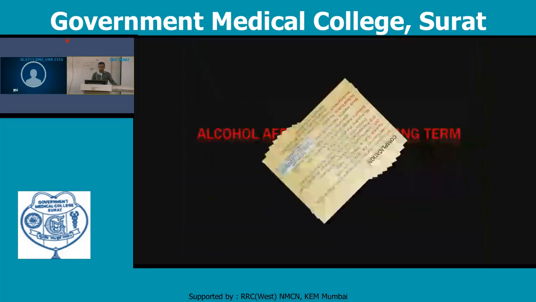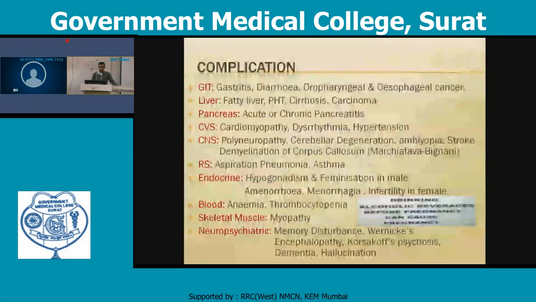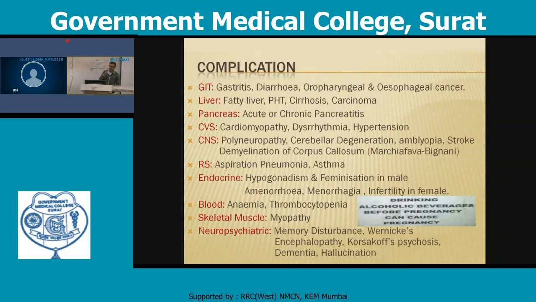Complications: in the case of the GIT, it produces gastritis, diarrhea, and after oropharyngeal or esophageal inflammation, it produces further inflammation, which is converted into carcinoma. In the liver, fatty liver, portal hypertension, cirrhosis, and carcinoma will occur. In the pancreas, acute or chronic pancreatitis will be seen. In the cardiovascular system, there is cardiomyopathy, dysrhythmia, and hypertension.